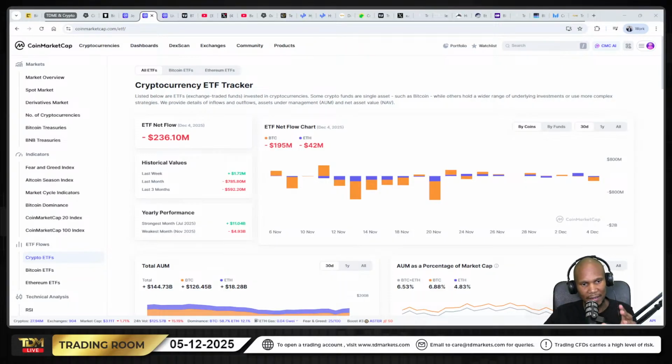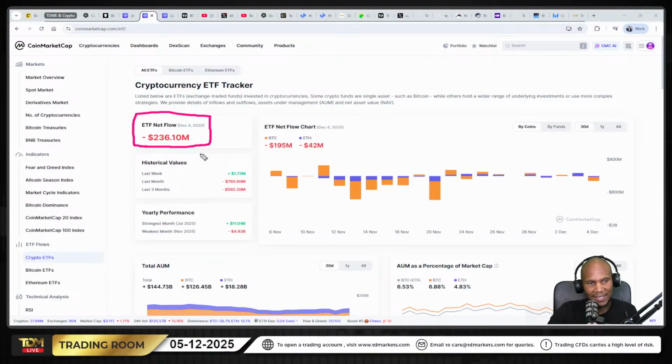So we've got Bitcoin ETF inflows, outflows, and Ethereum ETF inflows, outflows. On the chart that I have right now, I think immediately you can see in red the total net flows since the 4th of December. Look at that. There has been heavy outflow.